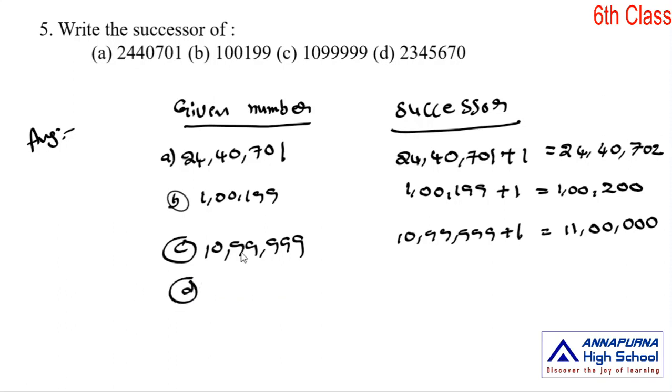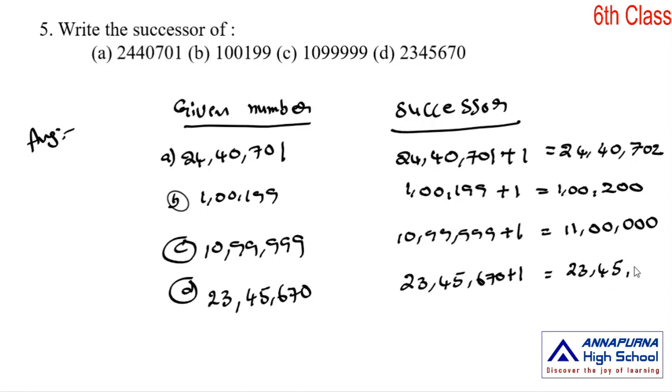D, 23 lakh 45,670. 45,670 plus 1, we get the successor, 23 lakh 45,671.